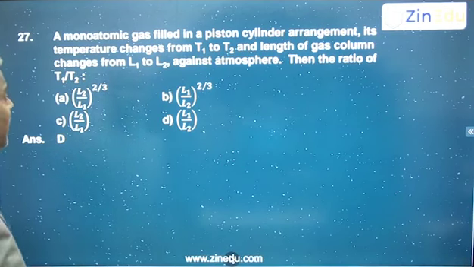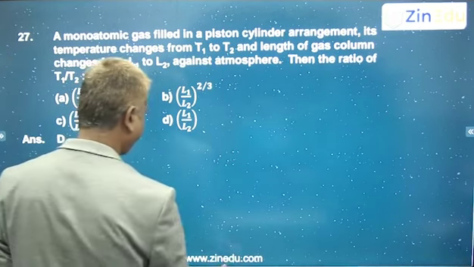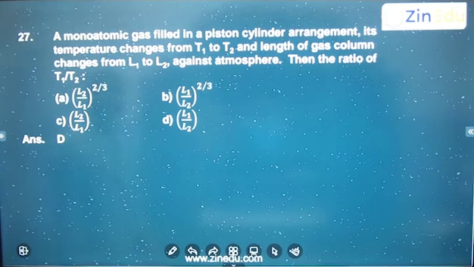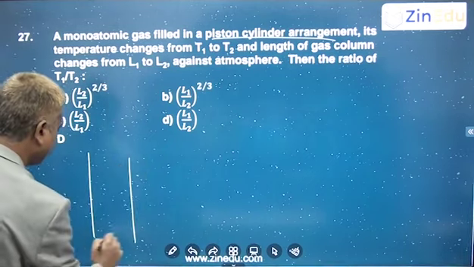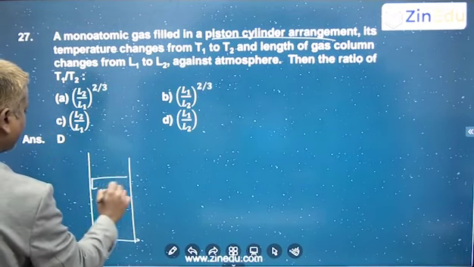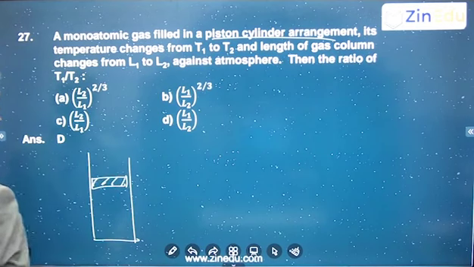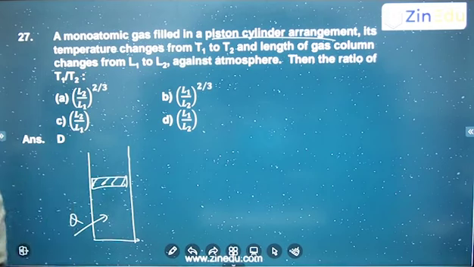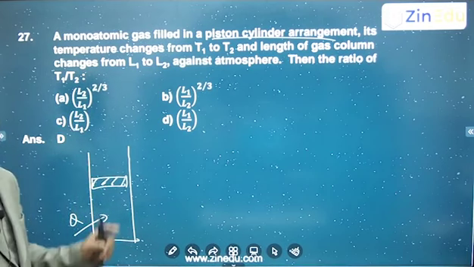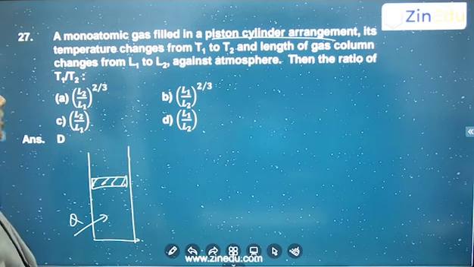Monoatomic gas is filled in a piston cylinder arrangement. Its temperature changes from T1 to T2 and the length of the gas column changes from L1 to L2 against the atmosphere. Then the ratio of T1 by T2. Okay. So whenever you have a piston cylinder arrangement, let us say it is like this. The piston is massless. So as long as you are supplying the heat, definitely it will lift up. So it is doing work against the atmospheric pressure. So this is definitely a constant pressure process.